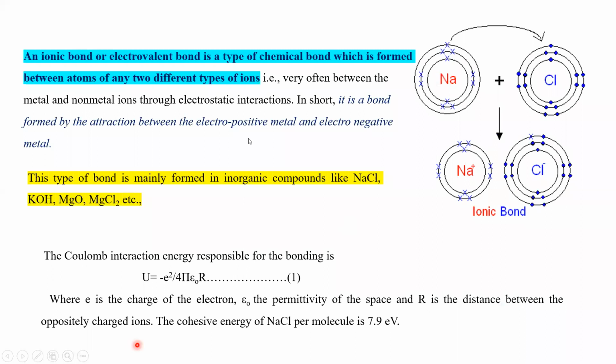Let us have one definition. An ionic bond or electrovalent bond is a type of chemical bond which is formed between atoms of two different types of ions, one positive and one negative. These two types of ions are attracted to each other, so an ionic bond is formed, very often between a metal and a non-metal through electrostatic interactions. So that's a very important point.